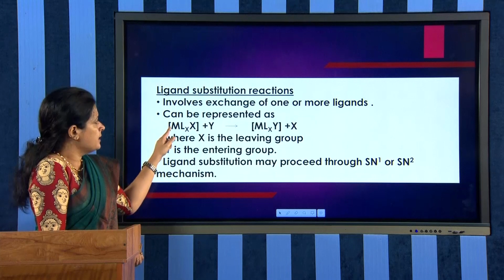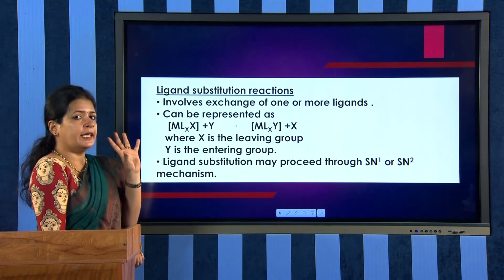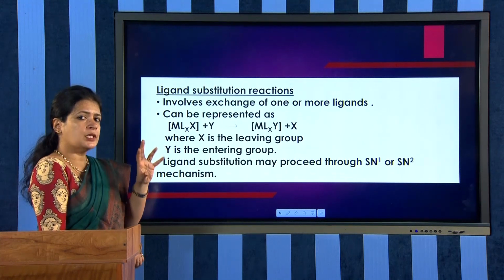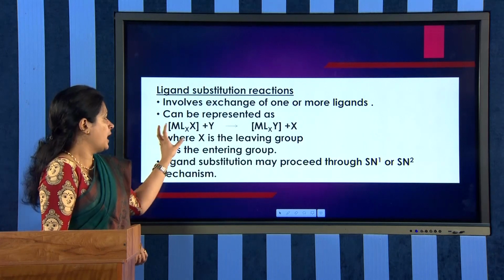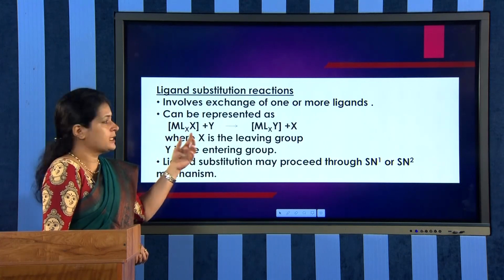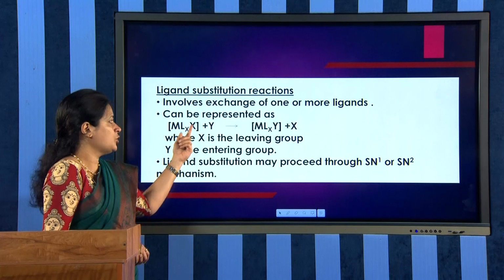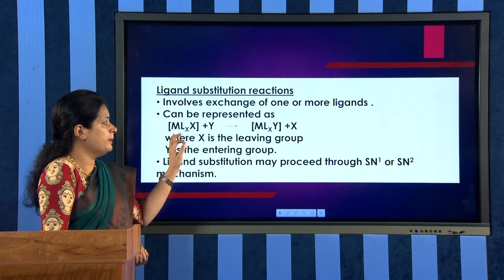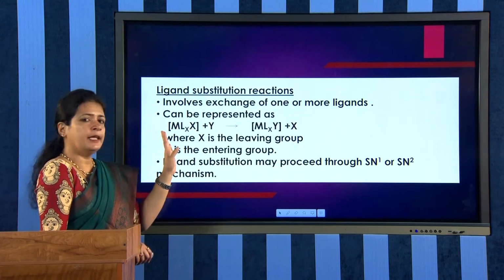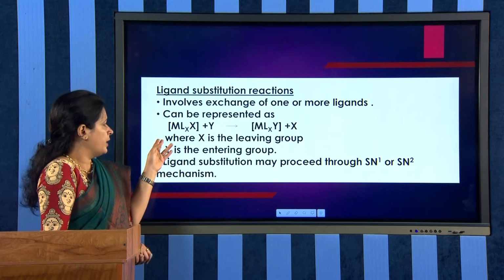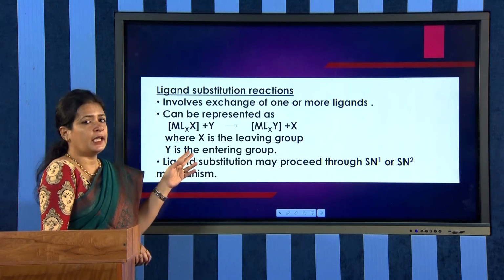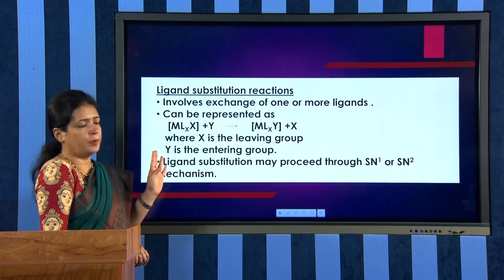And this capital X is the leaving ligand, that is the ligand which is supposed to leave the complex. And that will be reacting with the entering ligand Y to form MLxY plus the leaving ligand X. Okay. So, X is the leaving ligand and Y is the entering ligand or entering group.